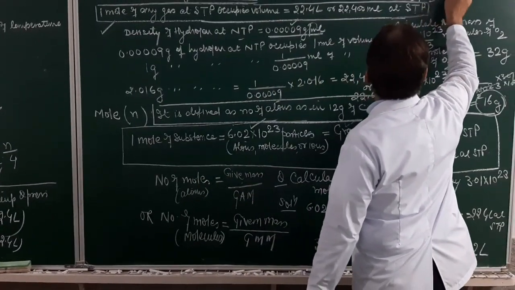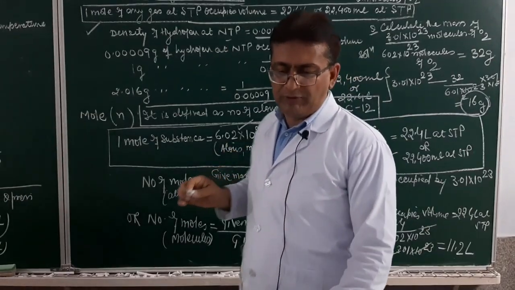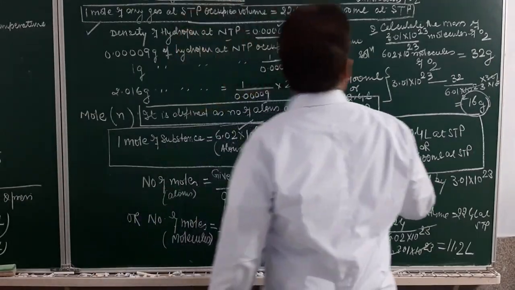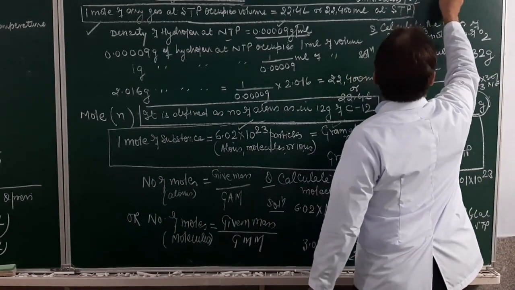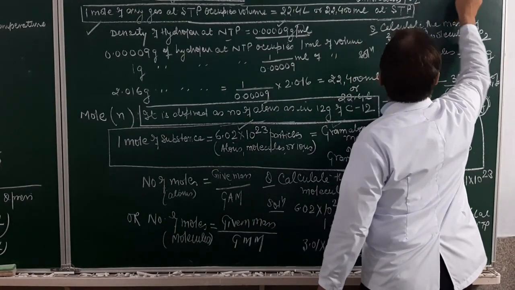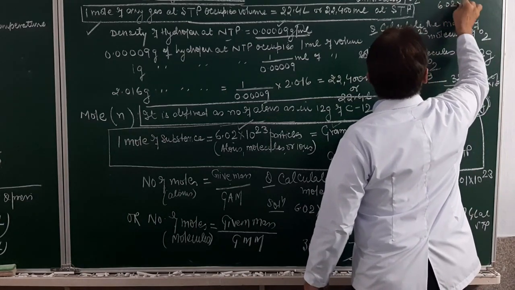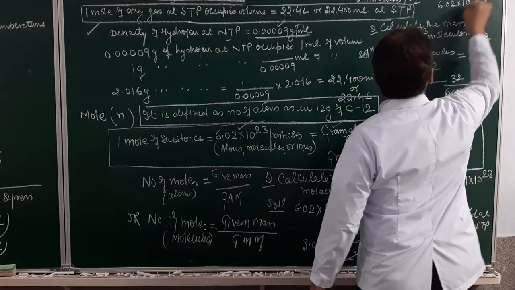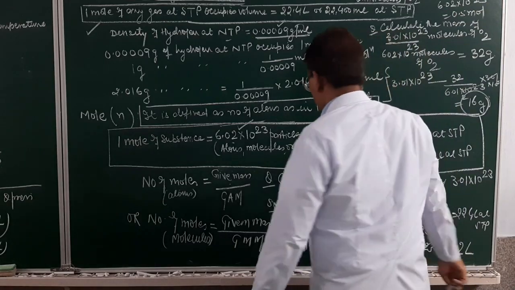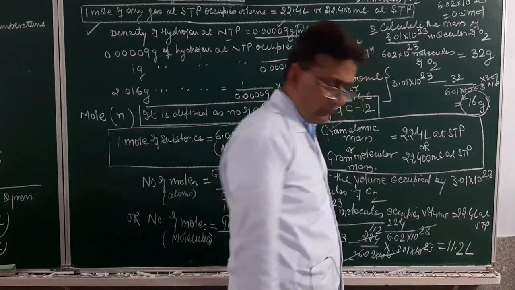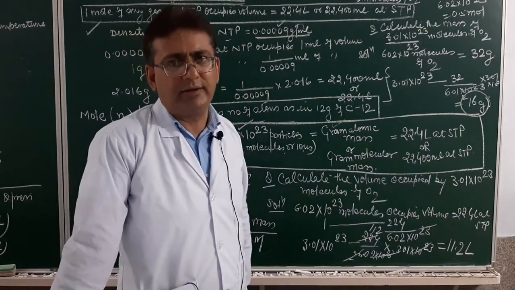So it will be given number of molecules, 3.01 into 10 raised to power 23, divided by 6.02 into 10 raised to power 23. So the answer will be 0.5 mole. I think I shall be very, very clear.